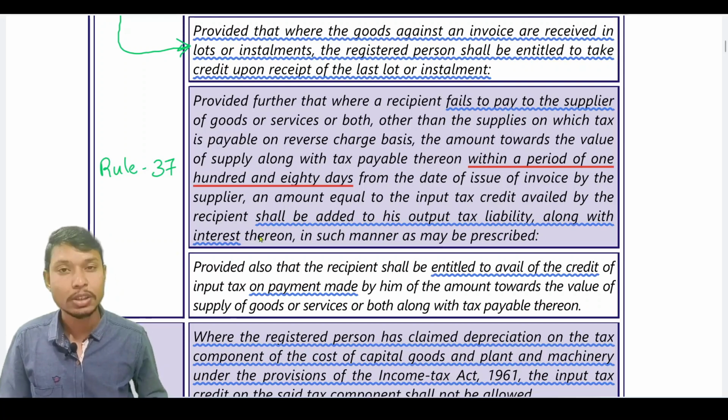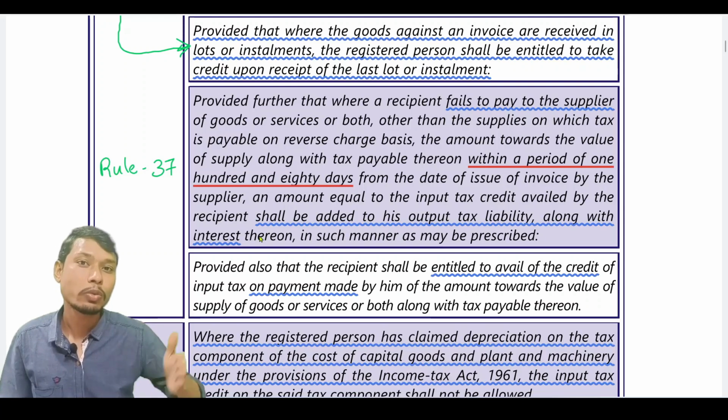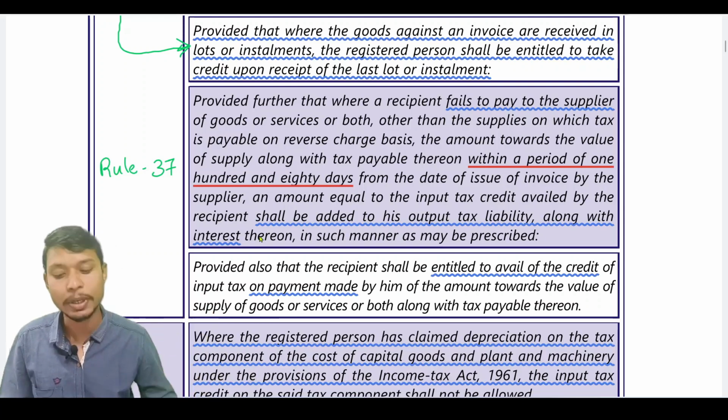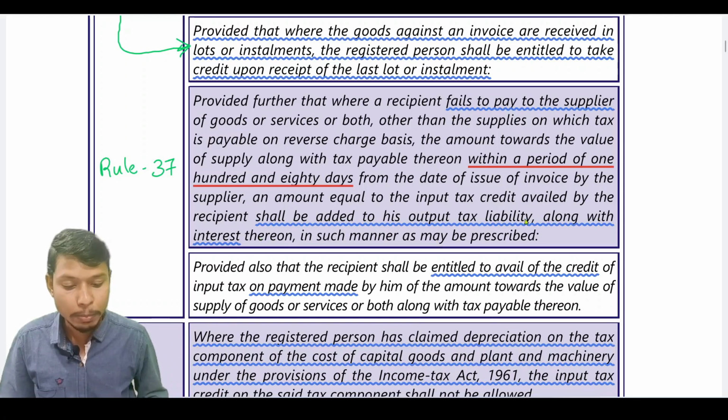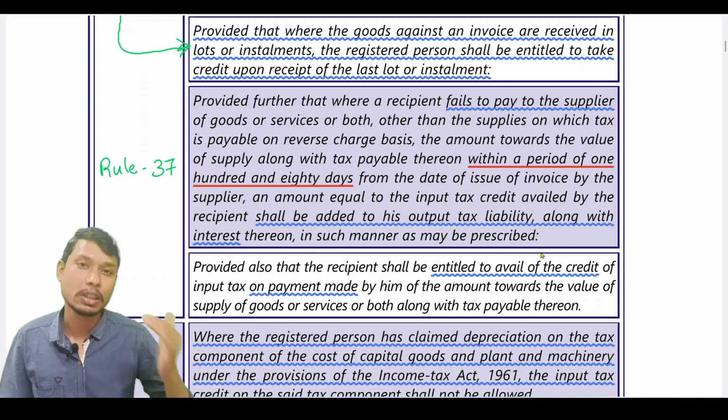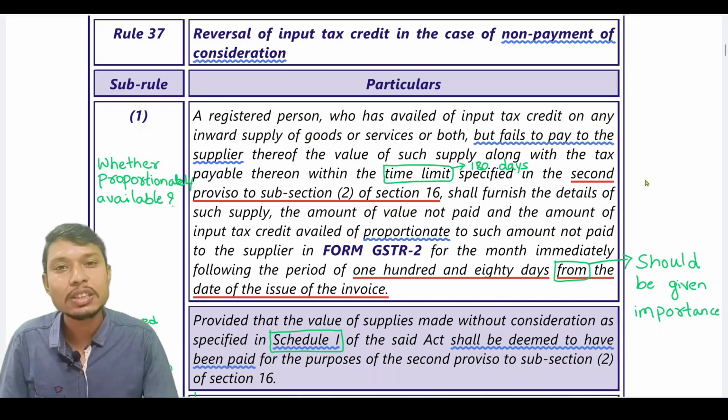Along with interest. What is the rate of interest, and from which date to which date the interest has to be calculated, will also be discussed under Rule 37, in such manner as may be prescribed. So in such manner as may be prescribed means as prescribed under Rule 37. So let's discuss Rule 37.